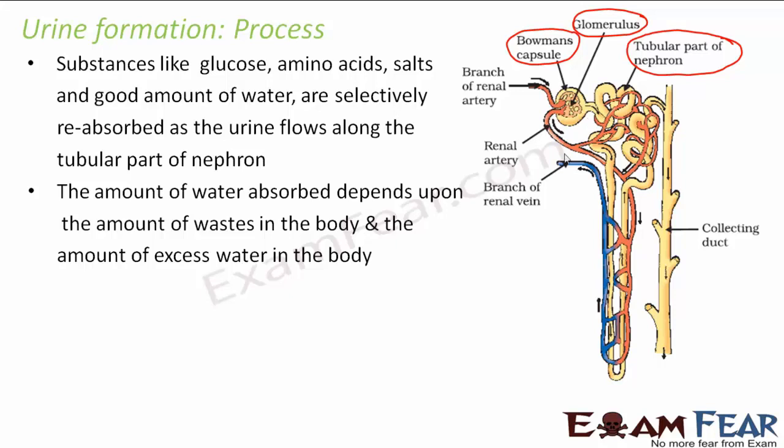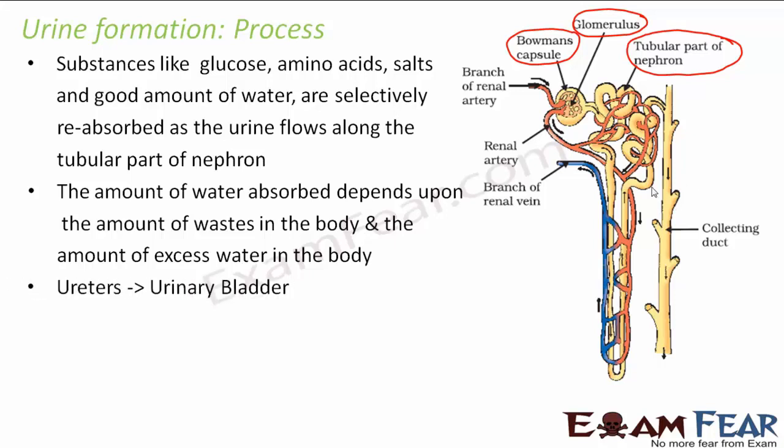So the amount of water which will get absorbed while this blood passes through this tubule will depend upon how much water was in excess in the body, and also upon how much waste is there in the body. Depending on that, the amount of water will get absorbed. So when all the good things get absorbed, by the time it reaches the collecting duct, we are left with the urine. This is how urine formation takes place.